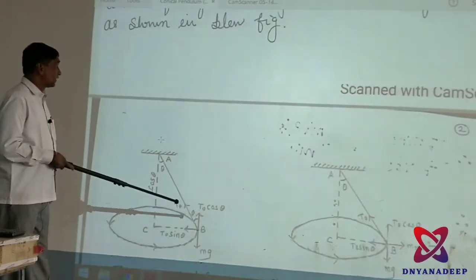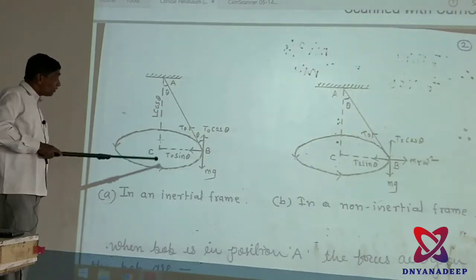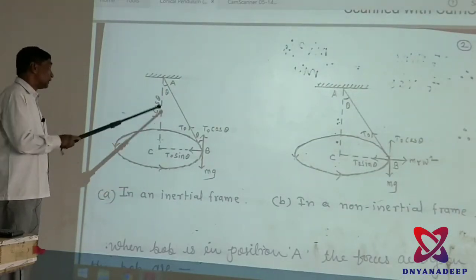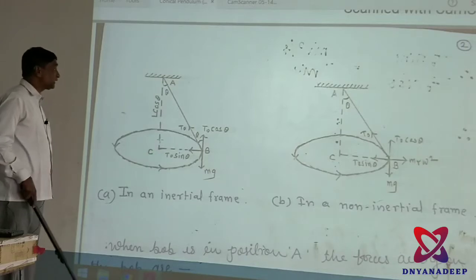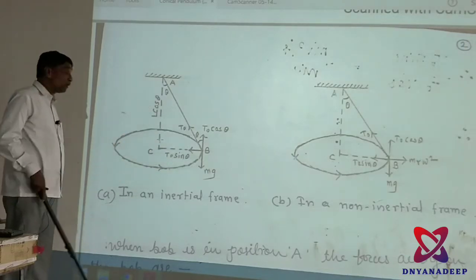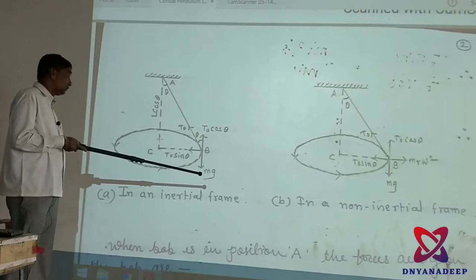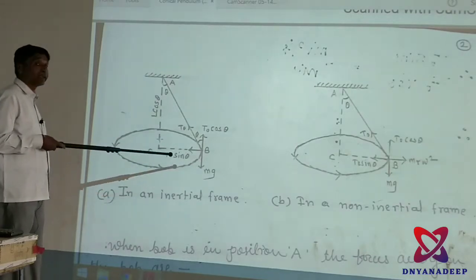You have to show here the figure. Now this is our figure of the conical pendulum. Now this point A is the suspension point, AB is the length of the pendulum, and that point B will be revolving in a horizontal circle plane.